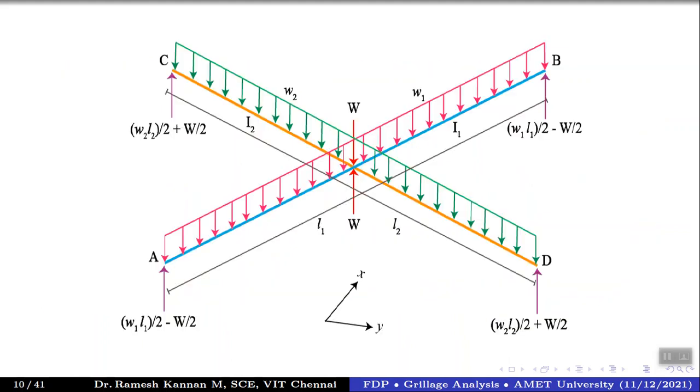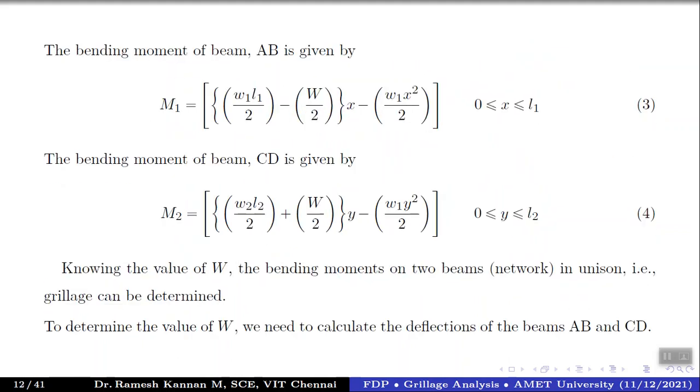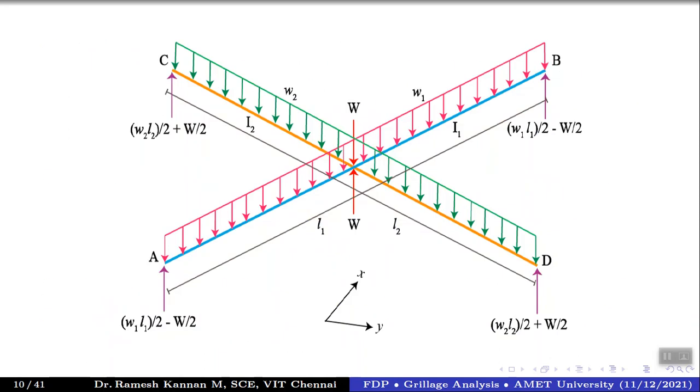So this is the one which we have already found out. Right. So then we talk about the bending moment of AB, which is nothing but W1 L1 divided by 2 minus W by 2 into X minus W1 X square by 2. So X ranges from 0 to L1. So this is for the bending moment of this particular simply supported beam with the point load at the center.